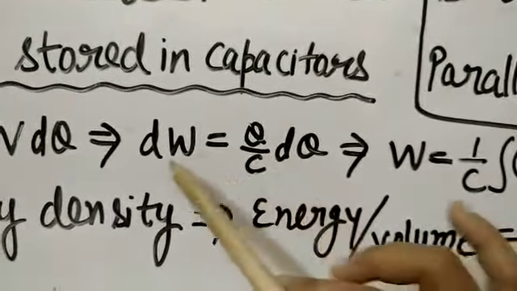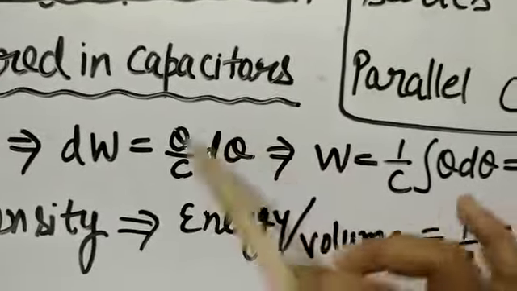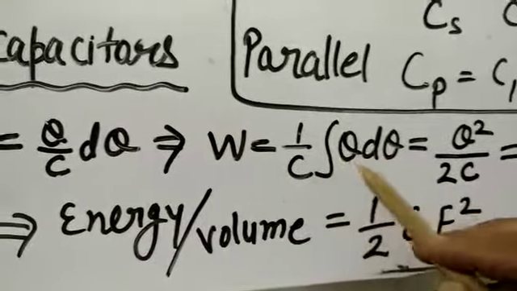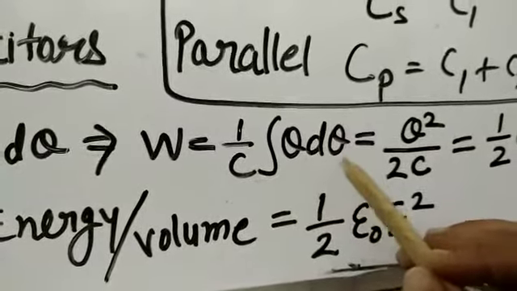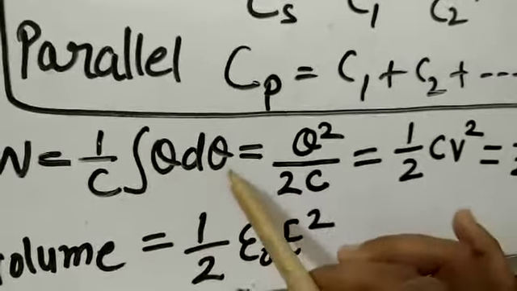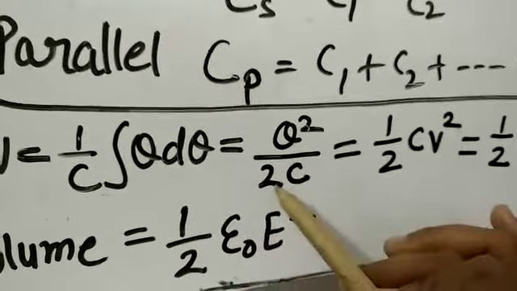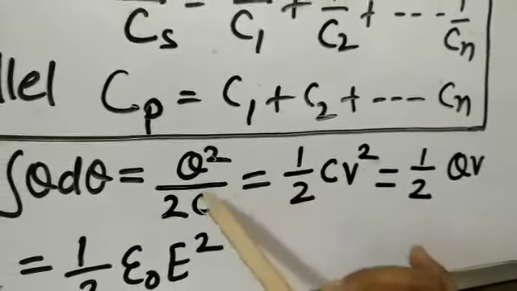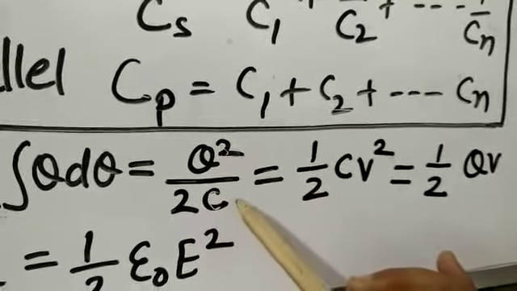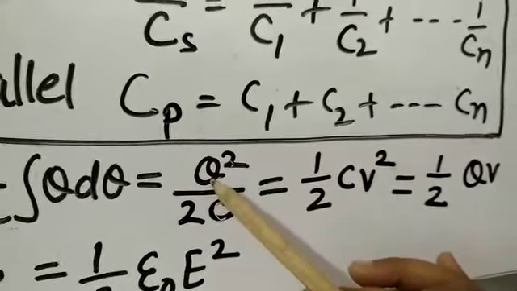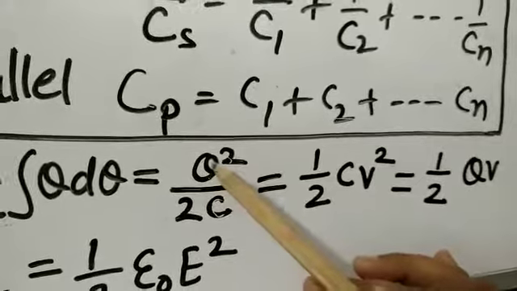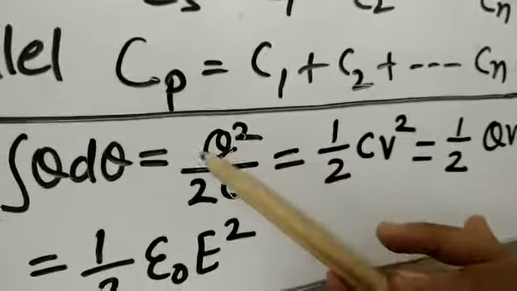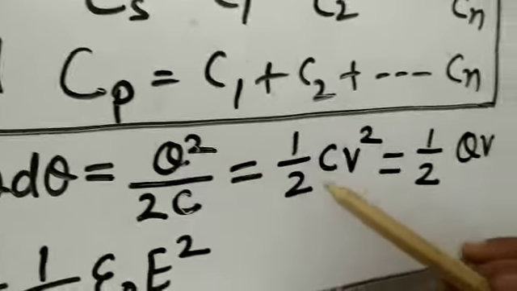Now for the total work done, we integrate this term. C is constant, so we put the C outside the bracket. Then 1 upon C, integral of Q dQ. We integrate Q like x dx, the integration is x square by 2, so Q square by 2, and C stays as it is. The formula becomes Q square by 2C. If we replace Q square by C square V square, then one C cancels, and the formula becomes half CV square.